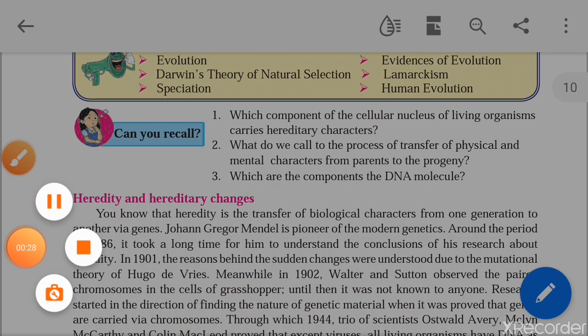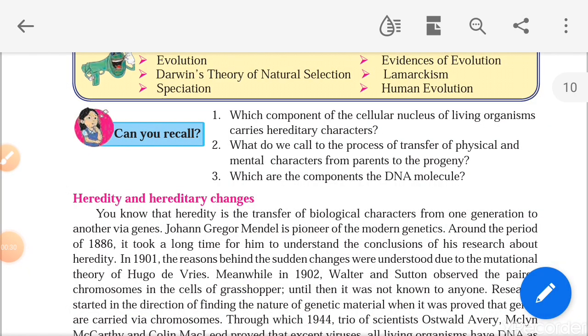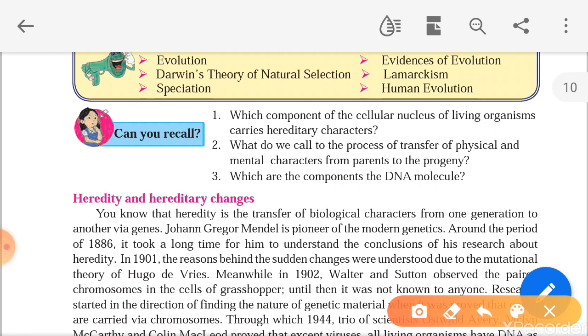Can you recall which component of the cellular nucleus of a living organism carries hereditary characters? The answer is nucleic acids. Nucleic acids are present in the nucleus of the cell. What are the two types of nucleic acid? DNA and RNA. Deoxyribonucleic acid and ribonucleic acid.